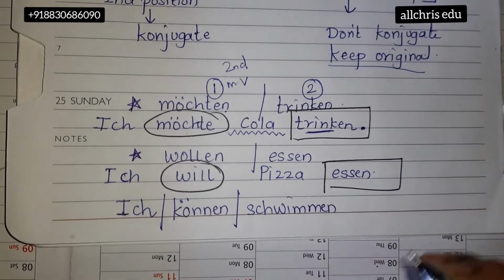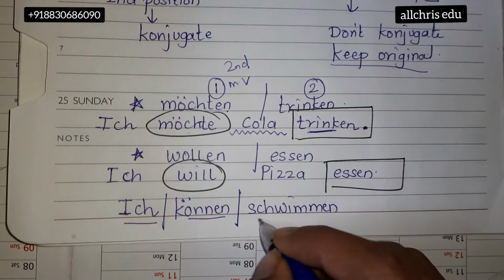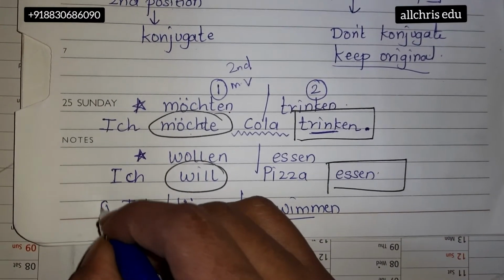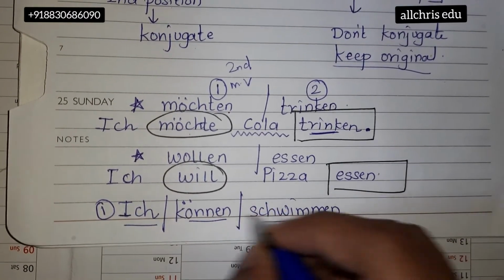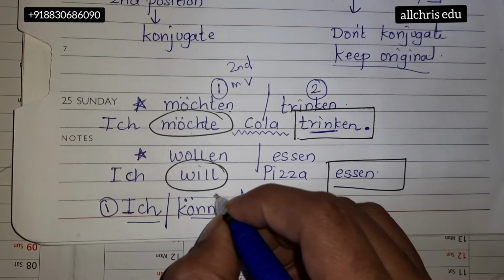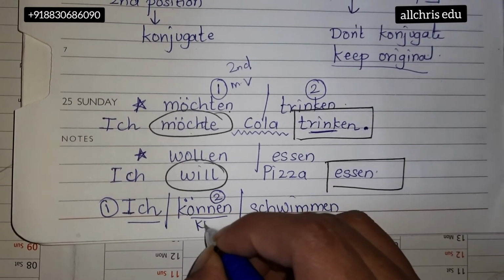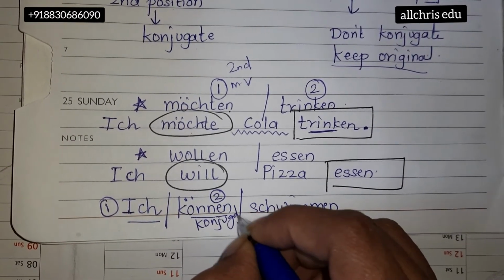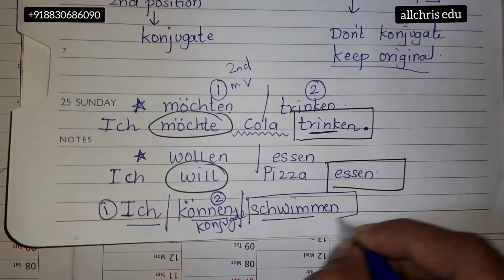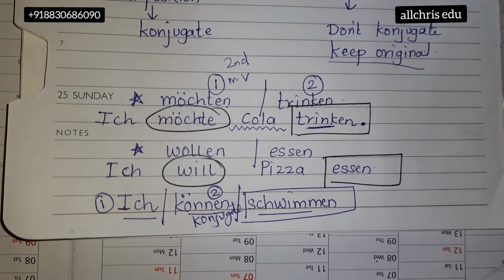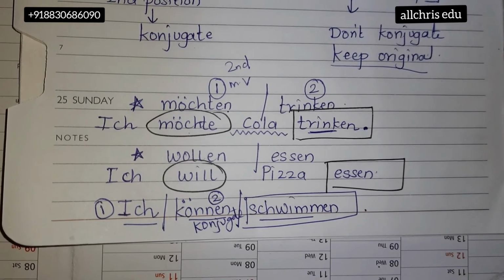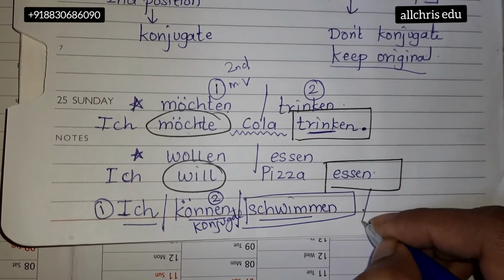Just take the verbs and the pronoun which is necessary. Then the pronoun always goes in first place. There are two verbs. So one we will conjugate in the second place, and the last one we will put at the end in the original form. So this is how we need to frame a normal sentence.